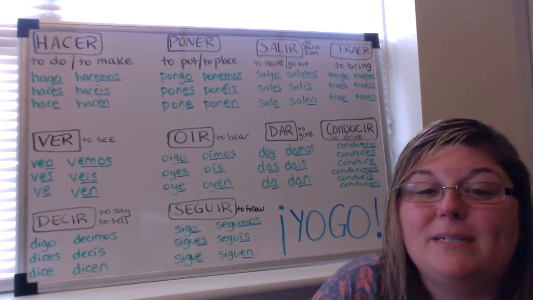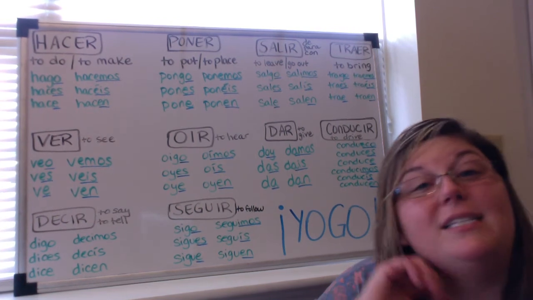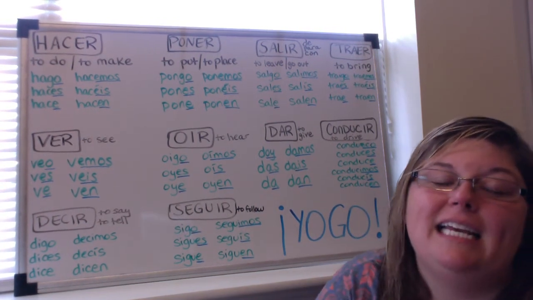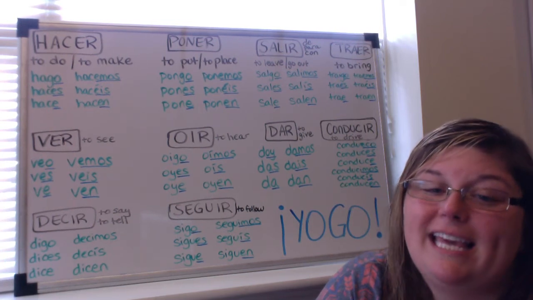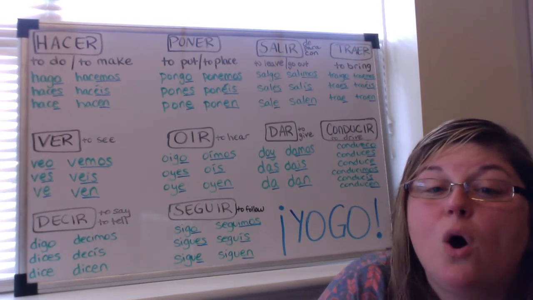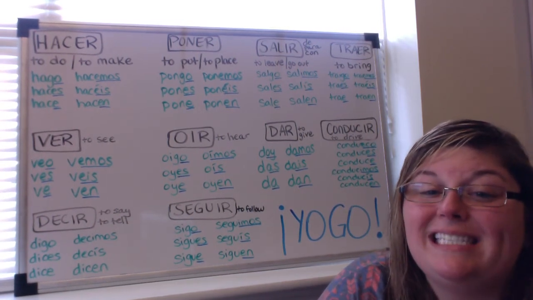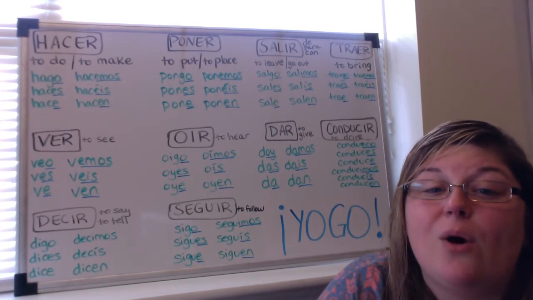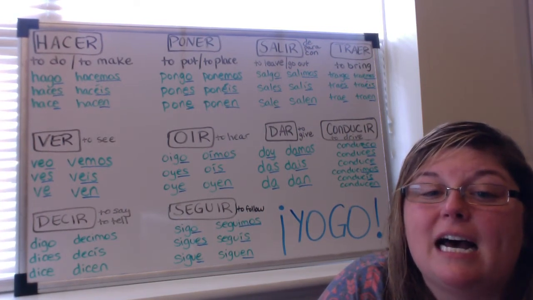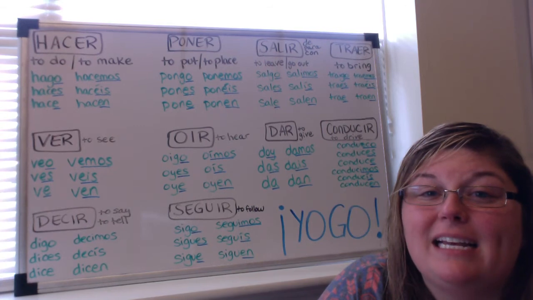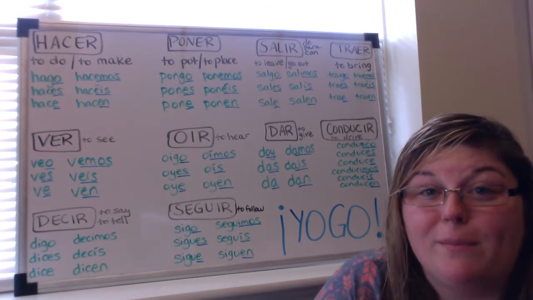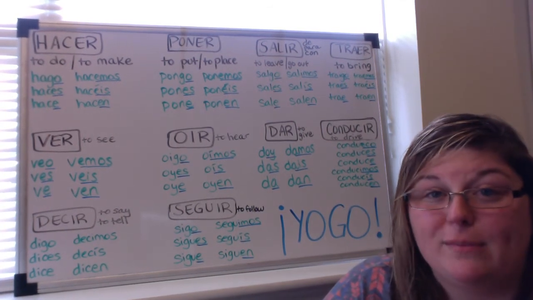All right, the next verb is oír, and oír means to hear. Oigo, oyes, oye, oímos, oís, and oyen. Now, remember that I said that we had verbs that are irregular in the yo form, but some that are irregular in the other forms as well.